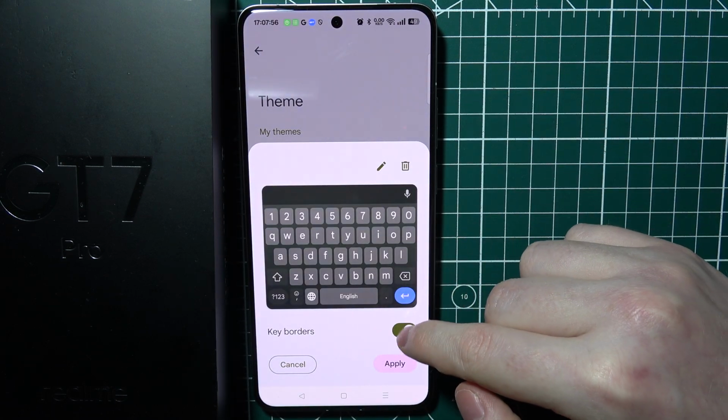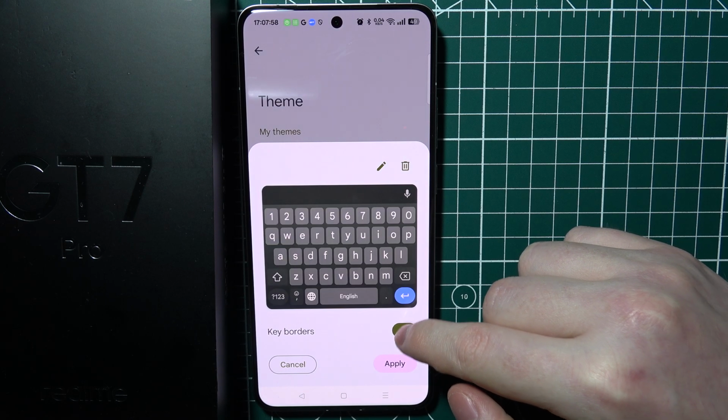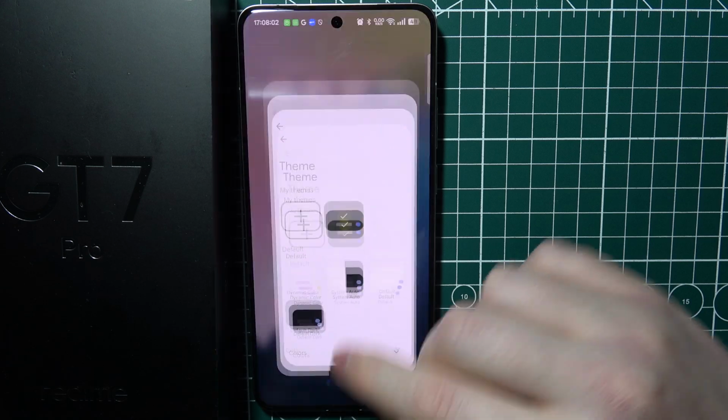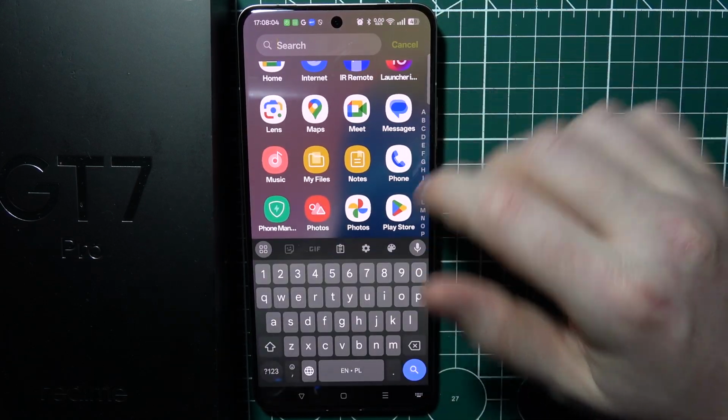And when it's done, we can also enable or disable keyboard borders. And finally, apply it. And now our keyboard is all set.